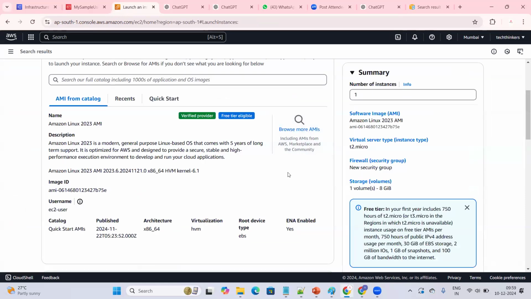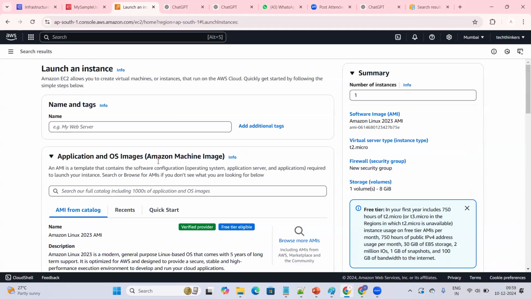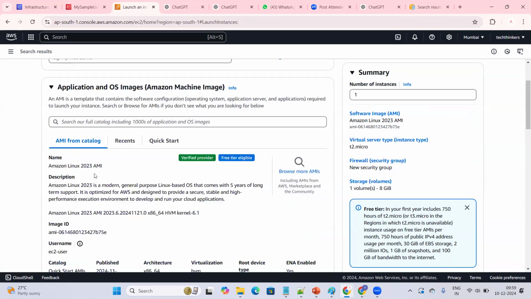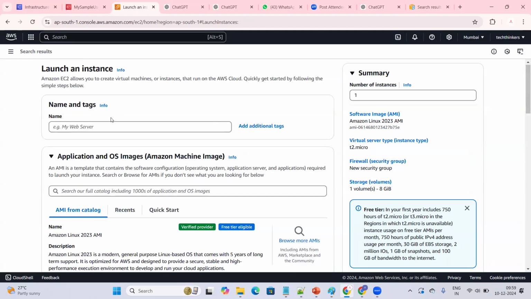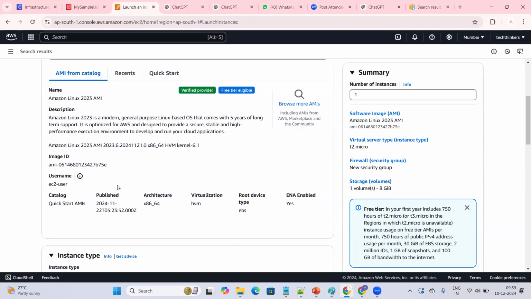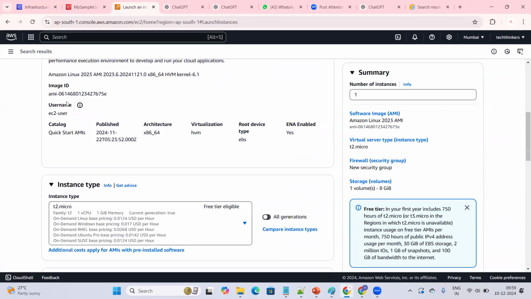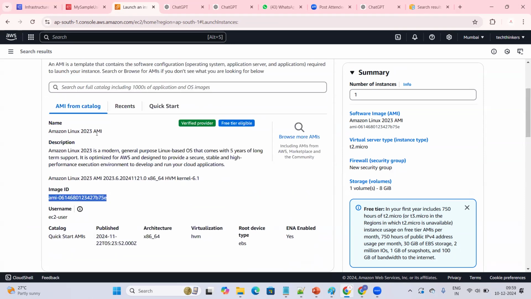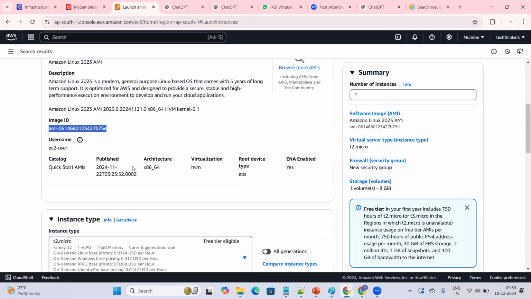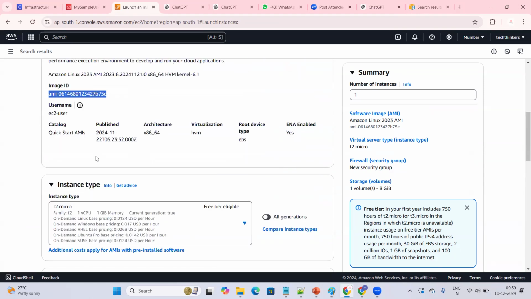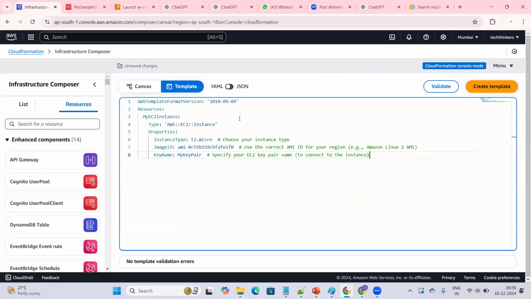If this is not the place, you can also go to the documentation. I'm not saying that you have to log into the AWS cloud to find the image. You can go to the documentation and find out what images are present. For now I'm just finding this image. The image is an Amazon Linux machine, and this is free tier eligible. We can give t2.micro, and t2.micro only here also.